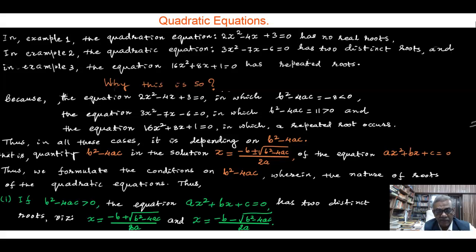Thus, 1. If b square minus 4ac is greater than 0, the equation ax square plus bx plus c has two distinct roots, namely x is equal to minus b plus root of b square minus 4ac by 2a, and x is equal to minus b minus root of b square minus 4ac divided by 2a. You have seen this in equation 2, where b square minus 4ac is greater than 0 and there are two distinct real roots.